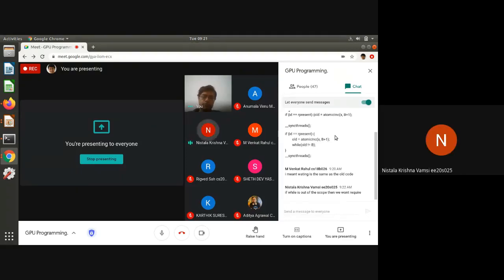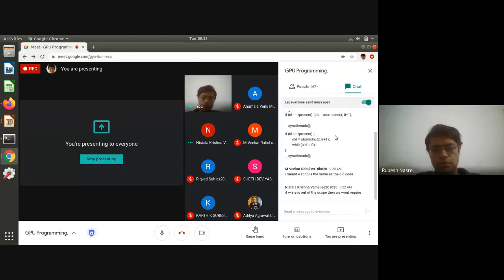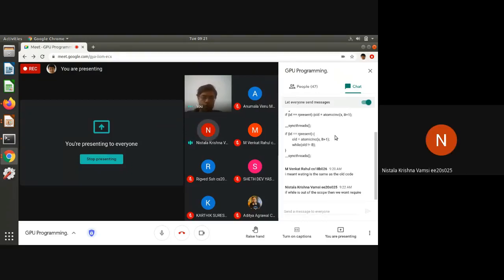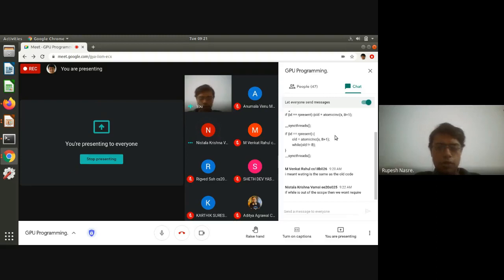So while inside the if block is 5, will all the threads check, or only that representative? Yeah. So okay. So let's talk. What Krishna Vamsi's question is, if you have warp threads, does it cause any problem because of this? Since only one thread of the warp, some warps will not be part of this, but let's say the first warp, one thread is going to be part of this while loop and it is going to execute it continuously. The other warp threads for which the if condition is false, those are going to come outside.